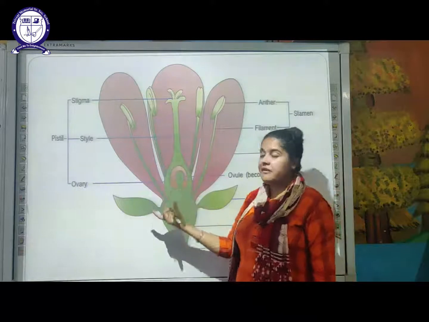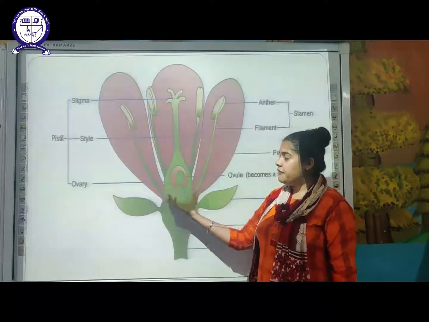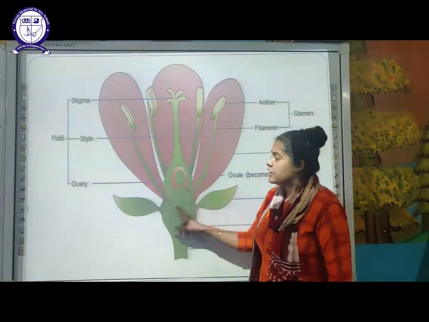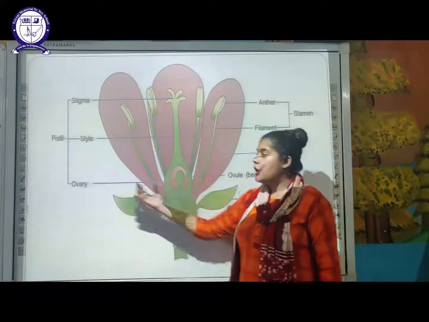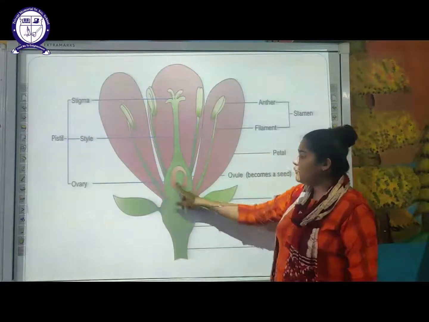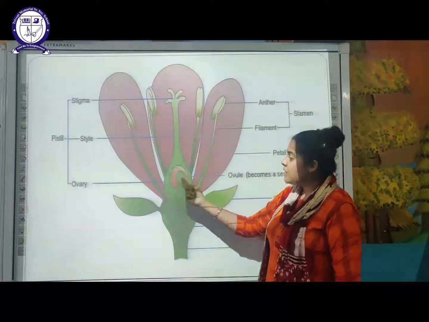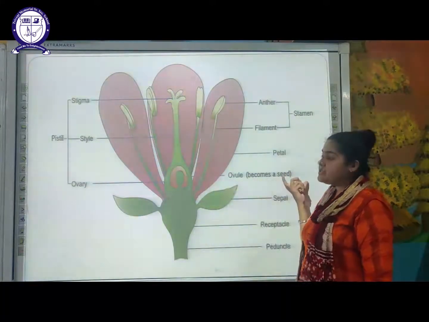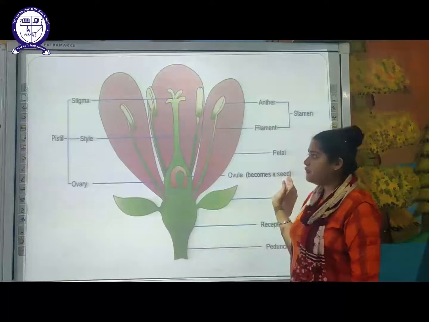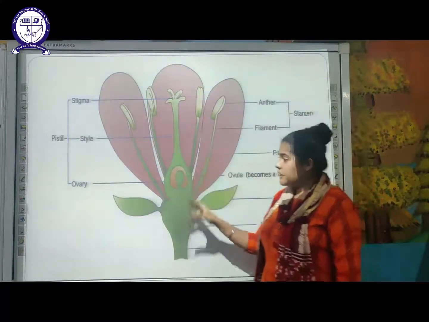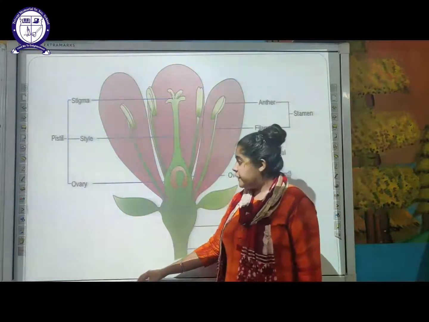When the flower withers, it will convert into fruit. So which part of the flower will develop into a fruit? This ovary. The ovary will develop into the fruit part, and inside the ovary you can see the ovules. Okay. These ovules will become the seeds of that fruit. So this is a complete detailed diagram of the flower.